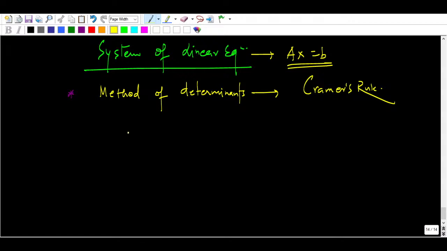Suppose there are 3 equations and 3 unknowns, I mean 3 meshes in the network, and you have written 3 equations. Solving 3 equations is very difficult, so we go for Cramer rule only. And then the matrix inversion form, or matrix inversion method, you can say.